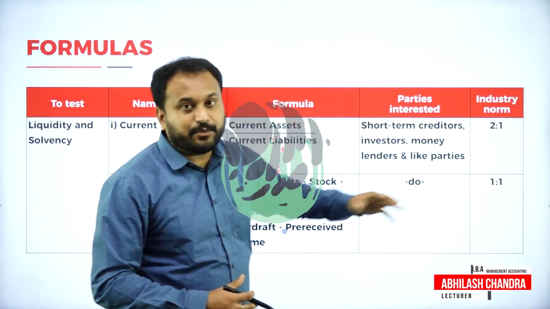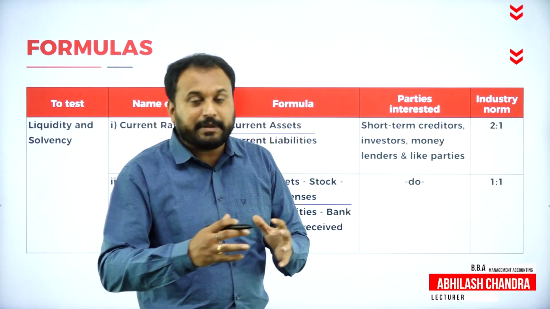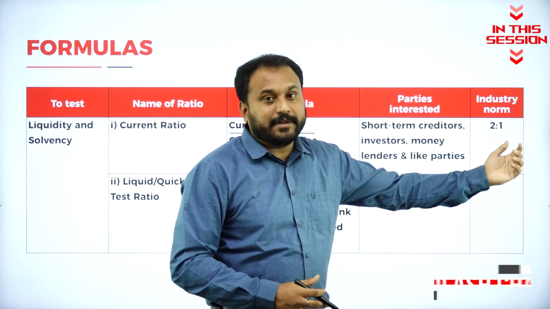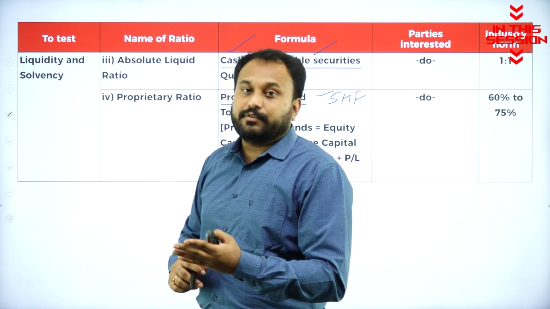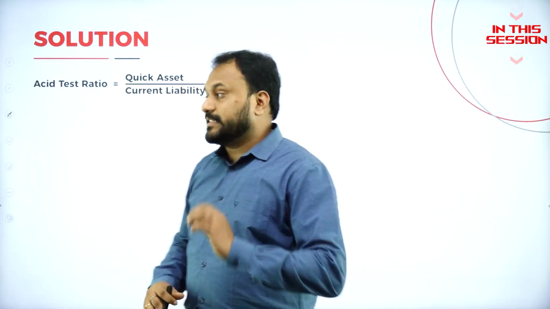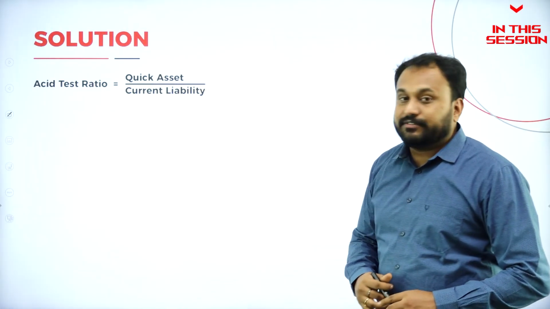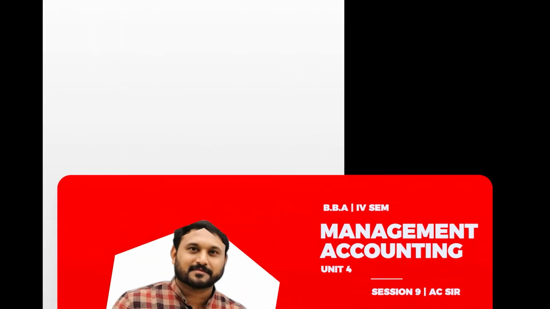Industry norms says that we should always maintain 2:1. That means asset should be more than the liability. Preliminary expenses is that you are supposed to subtract with the total assets. What is this asset test ratio? Quick assets divided by current liability.